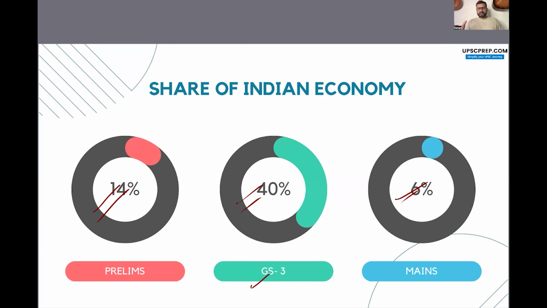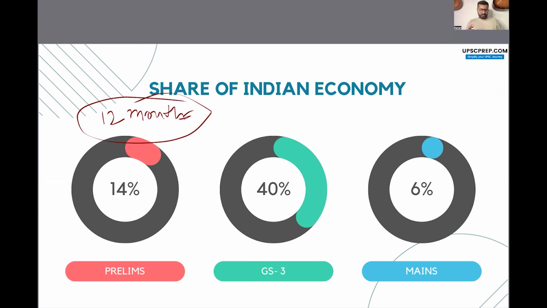Now, हम क्यों बात कर रहे हैं weightage का? Because this gives us an idea of how much time we should allocate to Indian economy. Right? It is generally recommended that you should start your UPSC preparation at least 1 year before your first prelims, right?